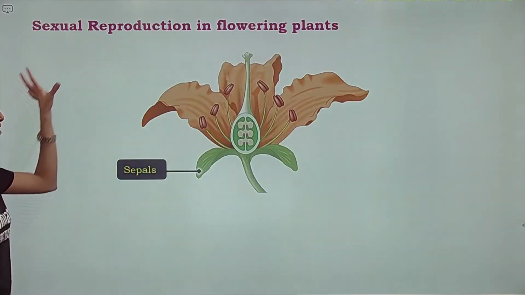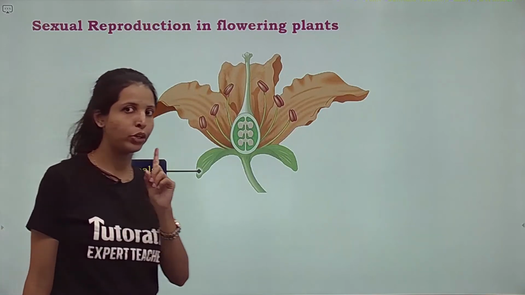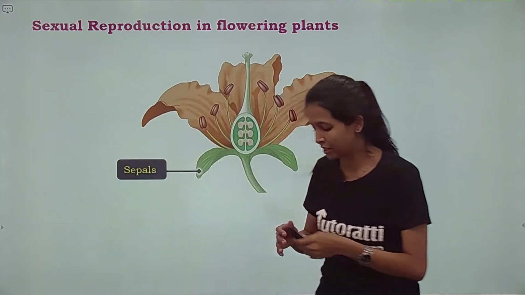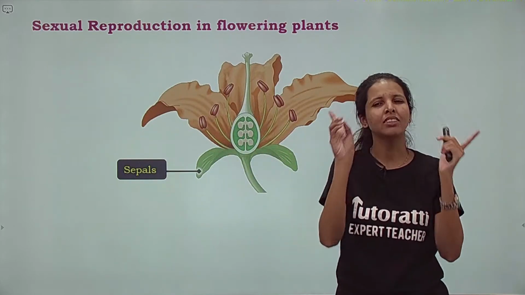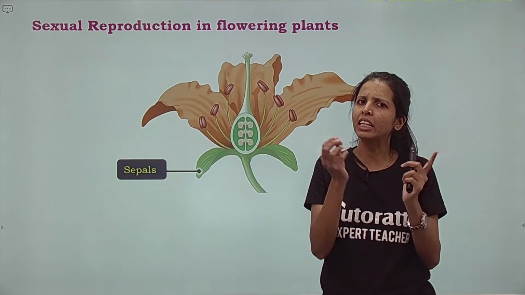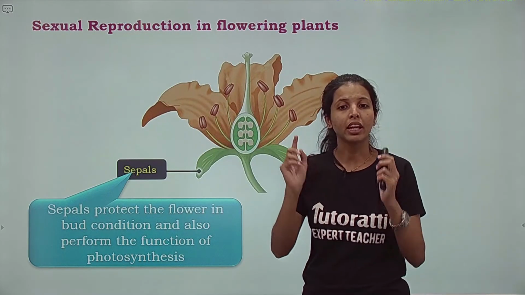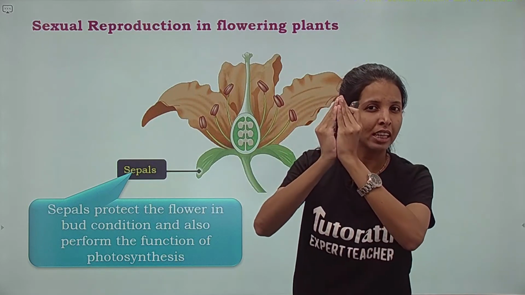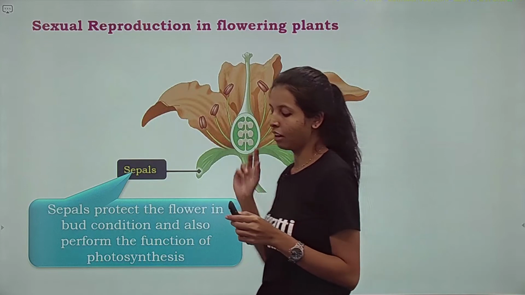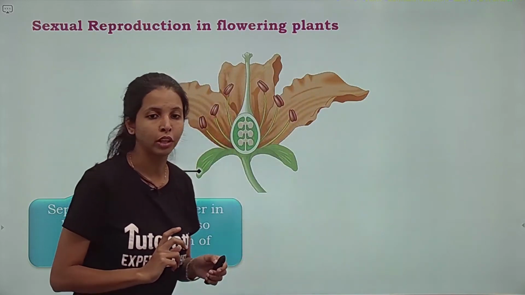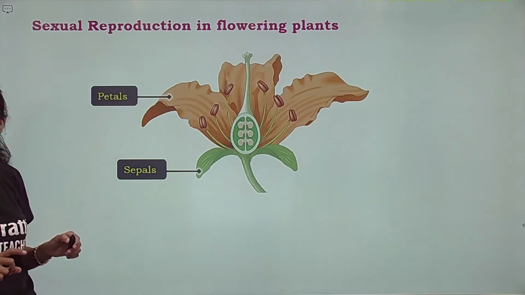Let us first understand the parts of the flower. This is important from your diagram point of view as well. So let's start with it. First part is called sepal. सबने flower के नीचे green color के parts देखे रहेंगे, उसको sepals बोलते हैं. They are going to protect the flower in the bud condition. कली condition में protect करते हैं, and since being green in color, they are going to perform the function of photosynthesis.